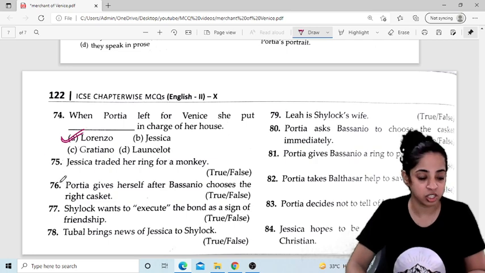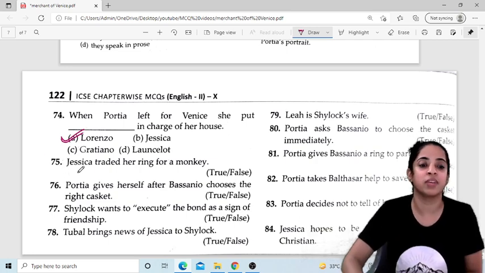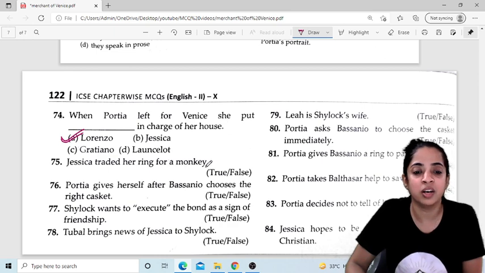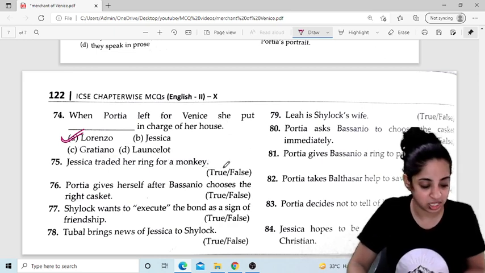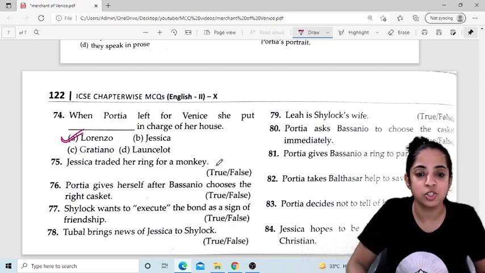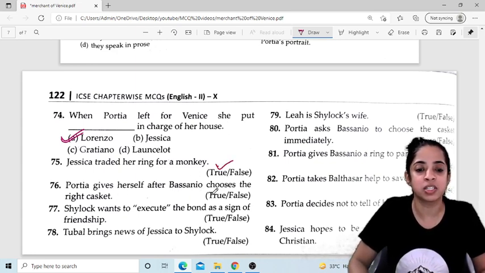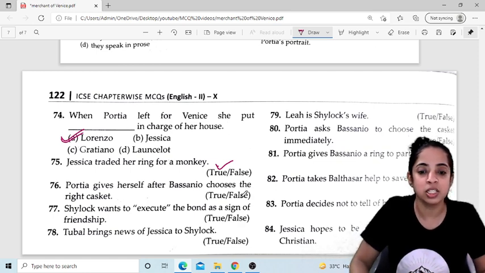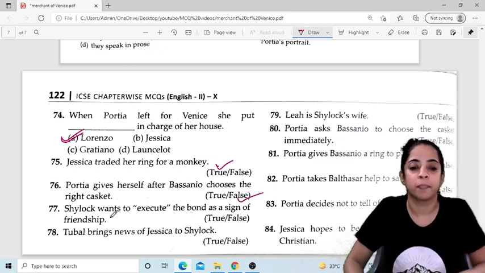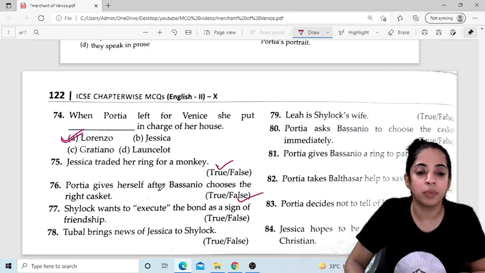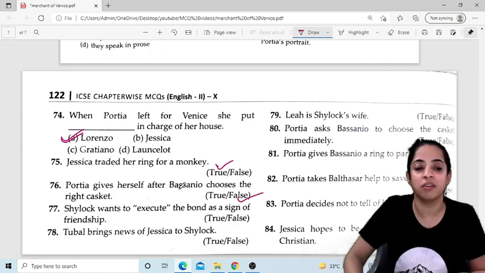Now the next questions are true and false types. Question number 75: Jessica traded her ring for a monkey. Is it true or false? It is true. Now, Portia gives herself after Bassanio chooses the right casket. It is false, because she had already fallen in love with him.